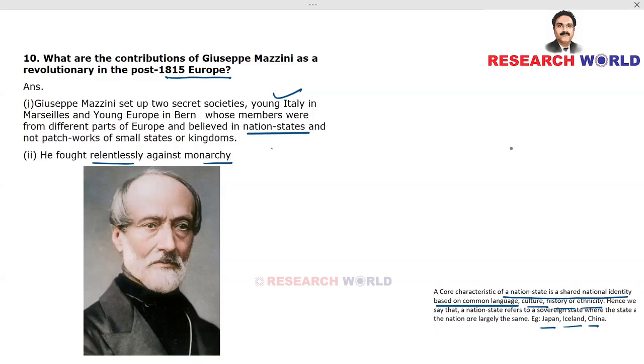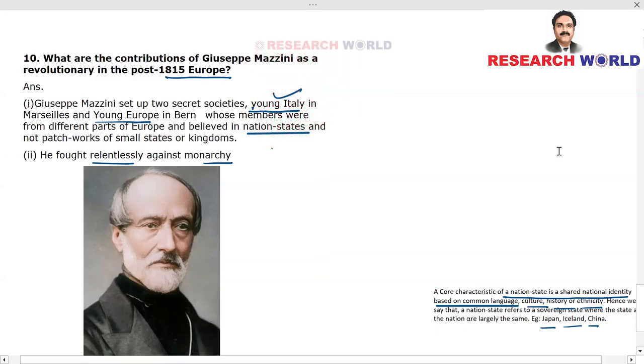So you have 2 points to answer this question on the contribution of Giuseppe Mazzini. One, he set up two secret societies. Don't forget these names: Young Italy and Young Europe. He believed in making nation states, and then he fought relentlessly against monarchy. So with that we have completed this chapter.